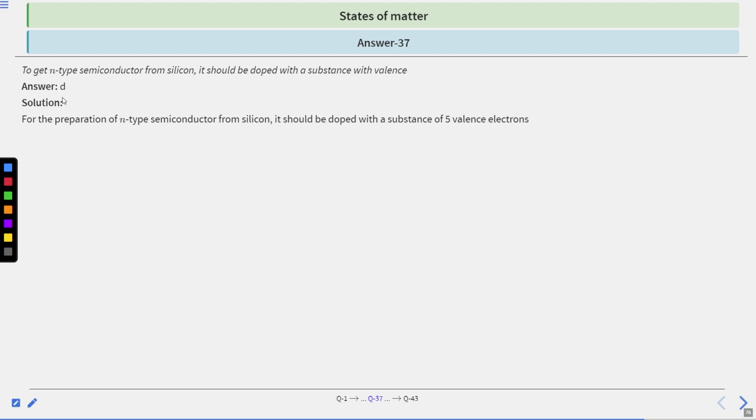Okay, so the correct answer is option number D. For the preparation of N-type semiconductor from silicon, it should be doped with a substance of 5 valence electrons. So the option D is the correct answer.